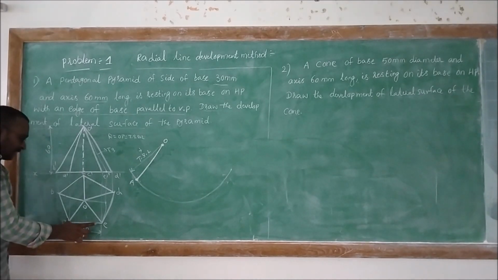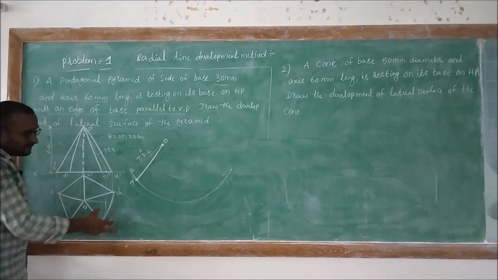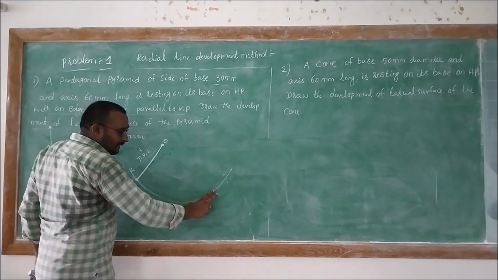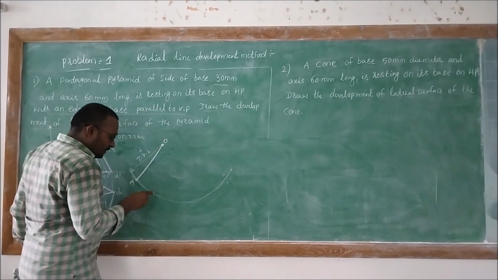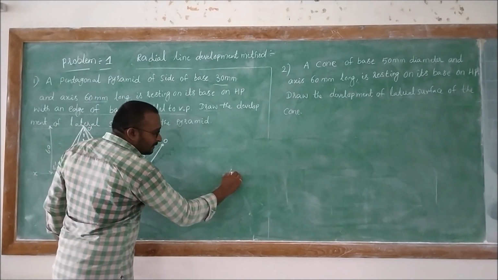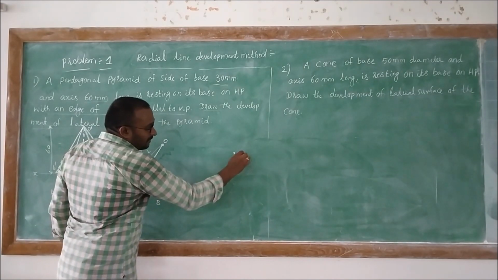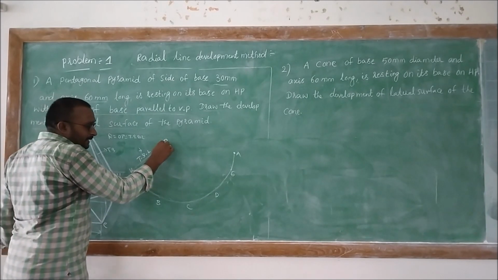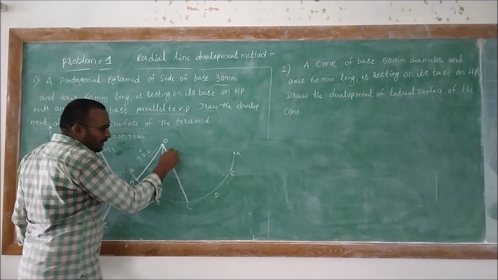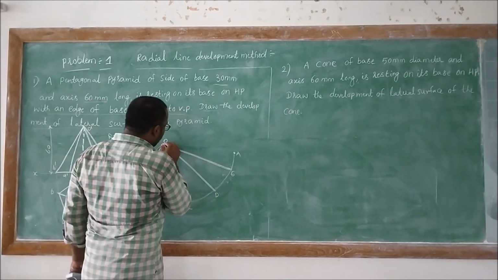Thereafter, take the radius AE, which is equal to the base side, A as center, cut an arc on the circle into 5 equal parts. A, B, C, D, E, and again A. And then combine OA, OC, OD, OE.